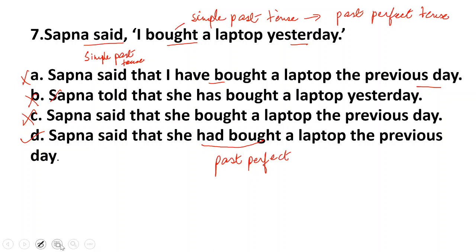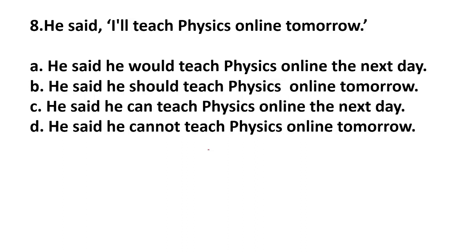Now next one, number 8. He said, "I'll teach physics online tomorrow." Now this is "I will." As I told you, will changes into would. So he said he would teach physics online the next day. "He said he should," no. "He said he can teach," no. "He said he cannot teach" is also wrong. So this will be correct: he said he would teach physics online. Tomorrow becomes the next day. You have to be very careful while changing it.